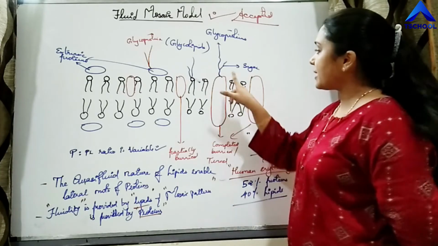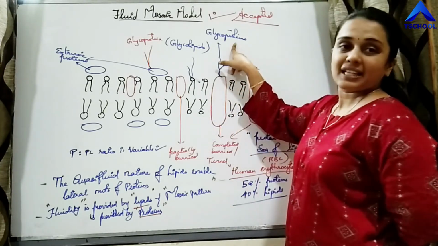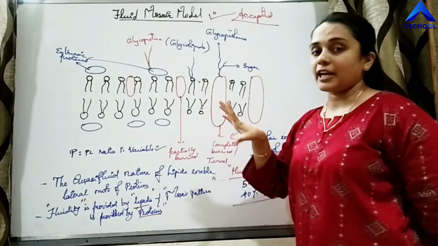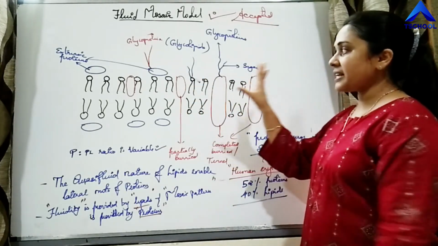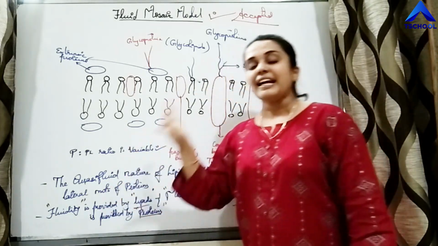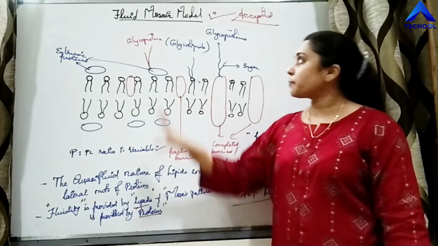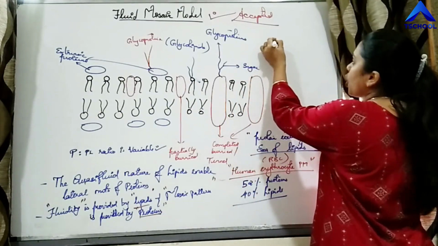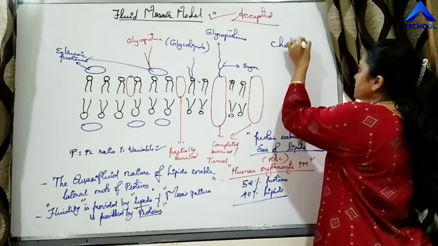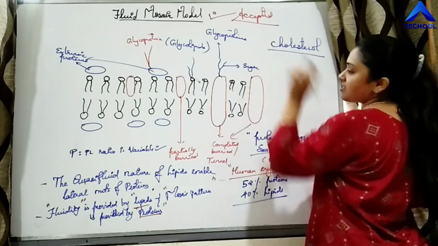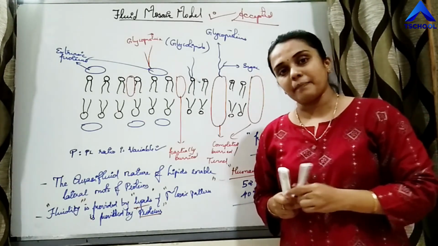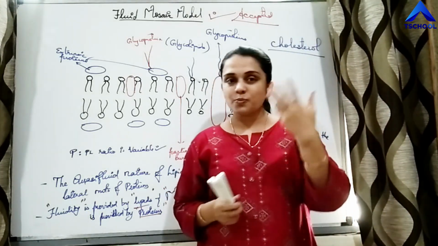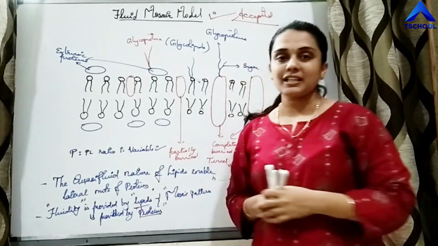If sugar is attached to proteins, it is called glycoproteins, and if the sugar is attached to lipids, it is called glycolipids. So the plasma membrane possesses phospholipid bilayer, extrinsic proteins, intrinsic proteins, glycoproteins, glycolipids. Along with it, cholesterol is also present in the plasma membrane, right? So now we are going to study a brief view of the transport of the materials across the plasma